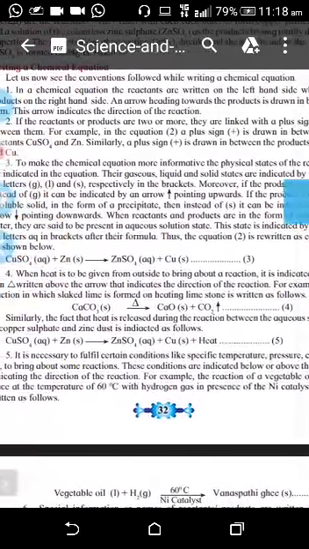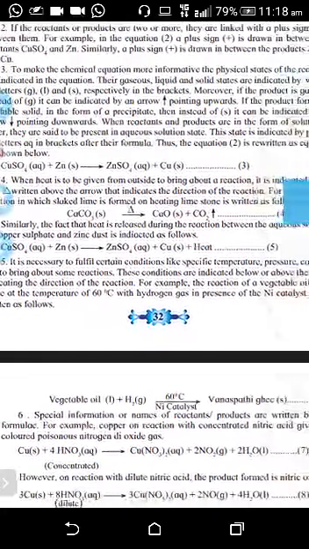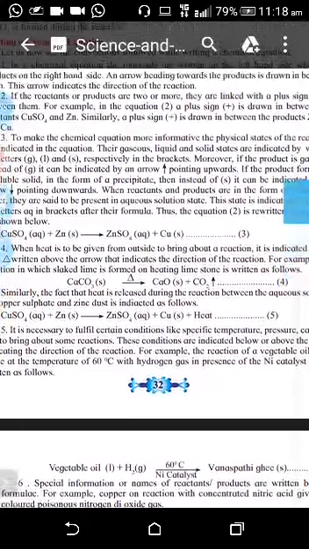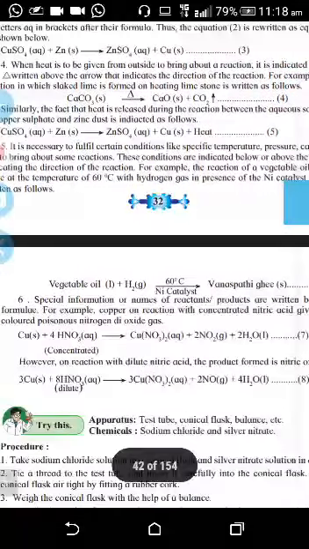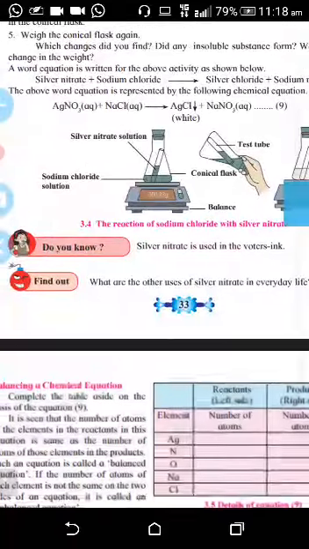Okay. So here in the textbook so many examples are given, but I'll send you the simple equations on WhatsApp, which you can easily remember. Okay. So now we'll start with the types of reactions.